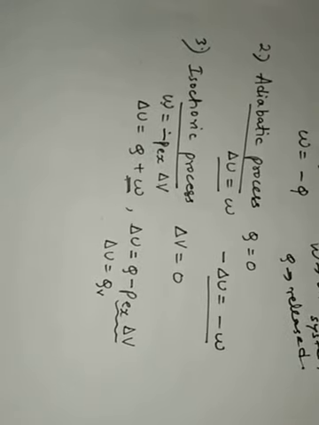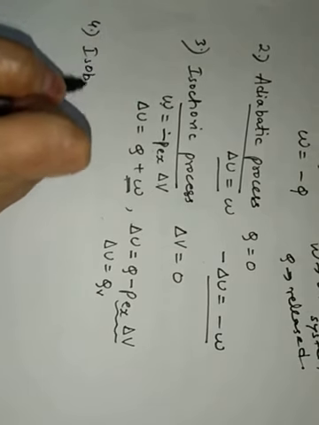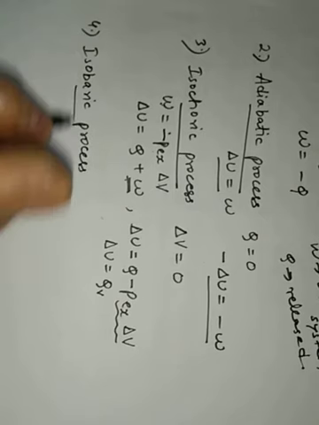The last process we have to consider is isobaric process. Now what was that? For isobaric, the volume was constant, right?